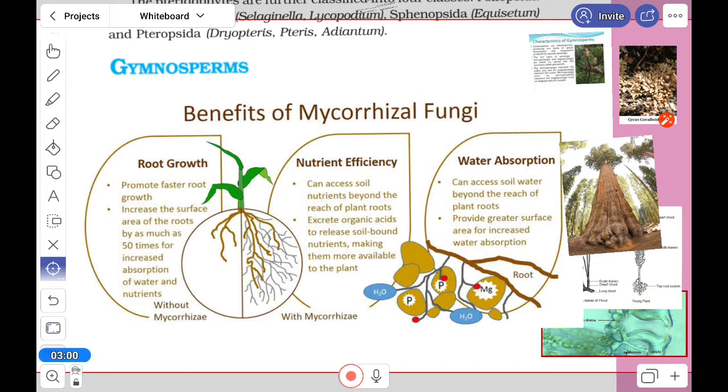So that is the mutual benefit. When the mycorrhiza is there, the nutrient efficiency will increase, and the water absorption and mineral absorption also can increase.